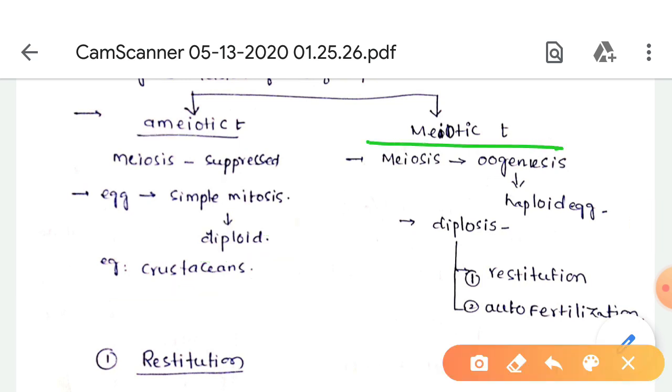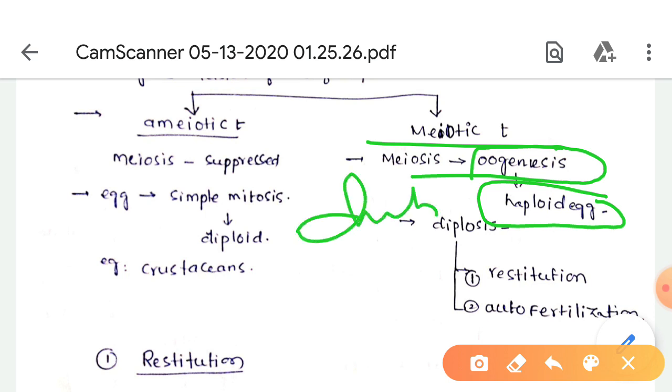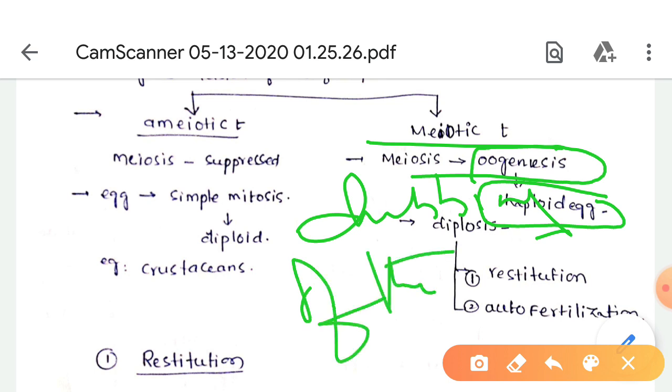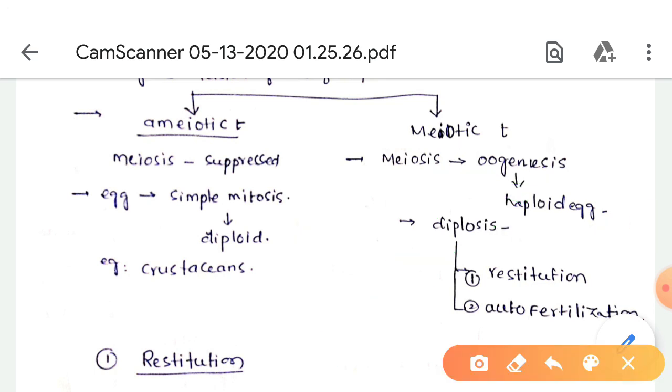Meiotic thelytoky means the meiosis occurs during oogenesis and haploid eggs are produced. Here the diploid condition is achieved by the doubling of the chromosomes, which is called diplosis.